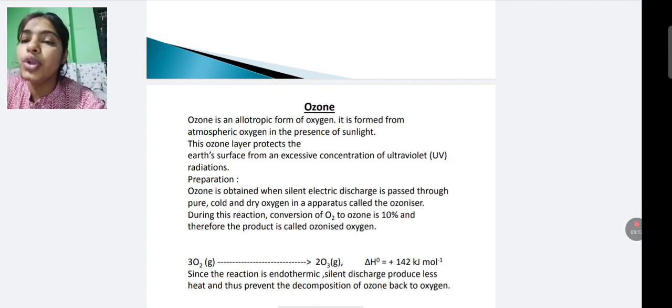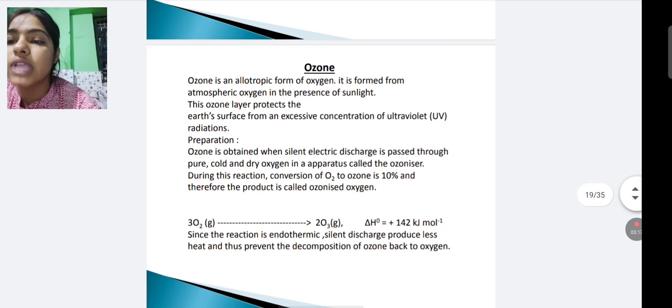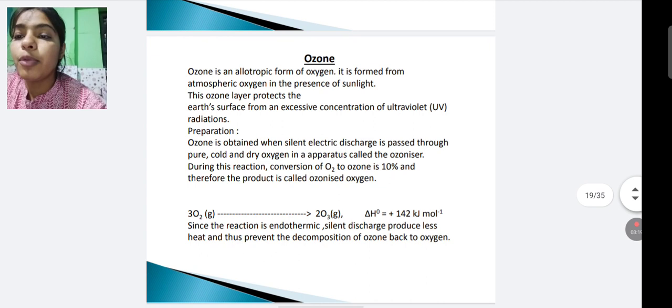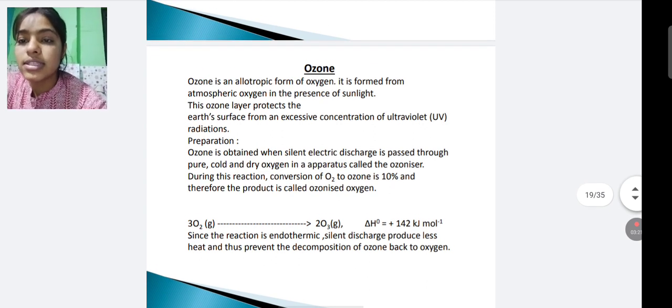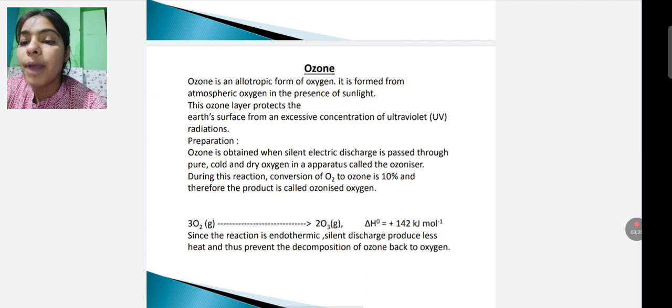It is formed from the atmospheric oxygen in presence of sunlight. This ozone layer protects the earth's surface from the excessive concentration of ultraviolet radiation. Now we look at preparation. Ozone is obtained when silent electric discharge is passed through pure, cold and dry oxygen in an apparatus called ozonizer.